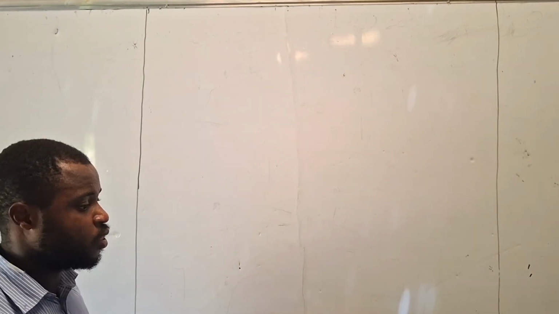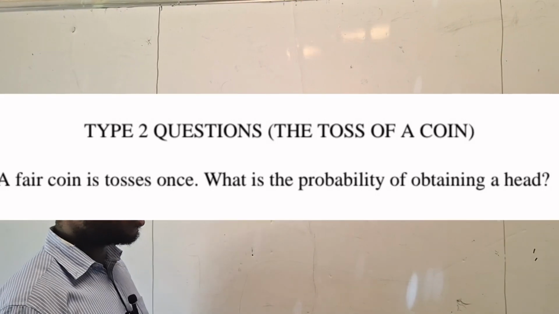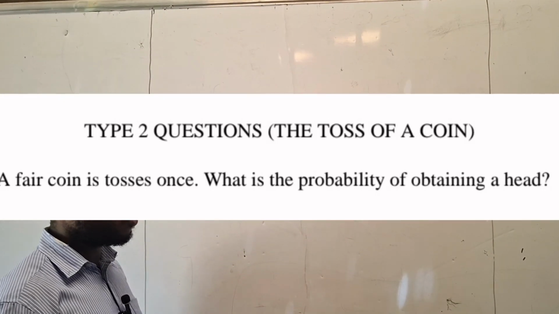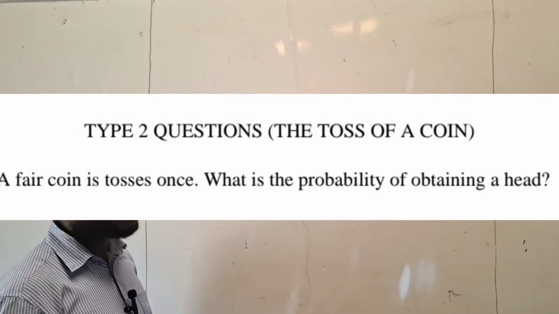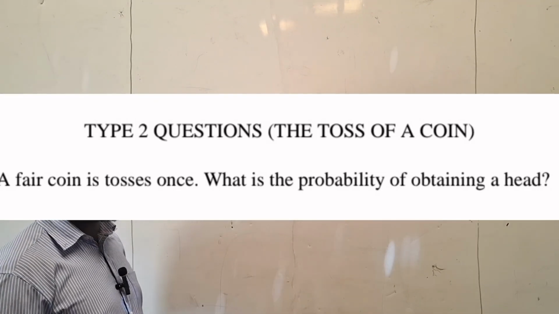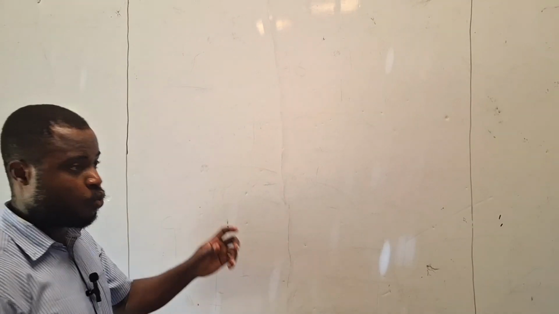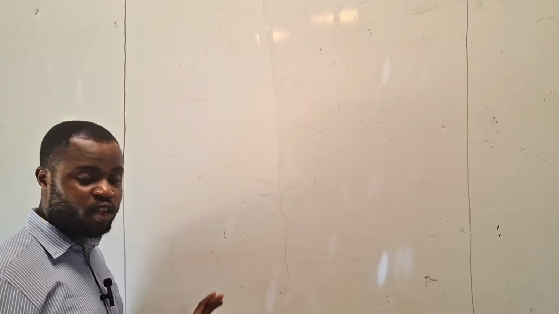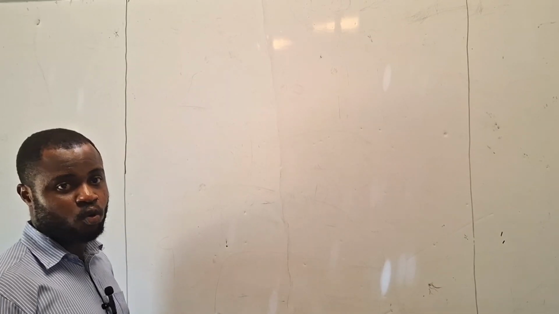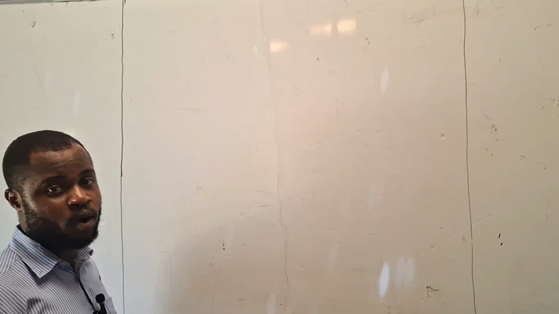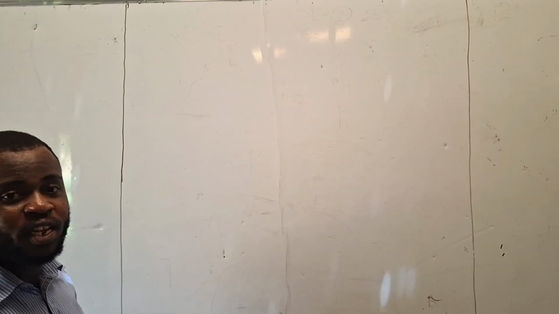The first question says that a fair coin is tossed once. What is the probability of obtaining a head? Why do we say fair? When you throw the coin, sometimes we leave it and nobody touches it. We don't want to be biased. That's why I say a fair coin. So what is the probability of obtaining a head?